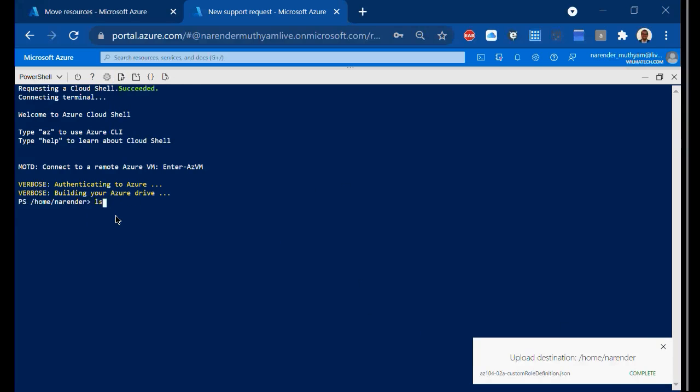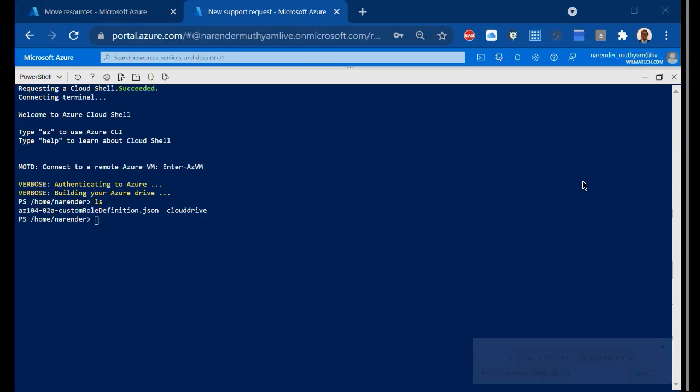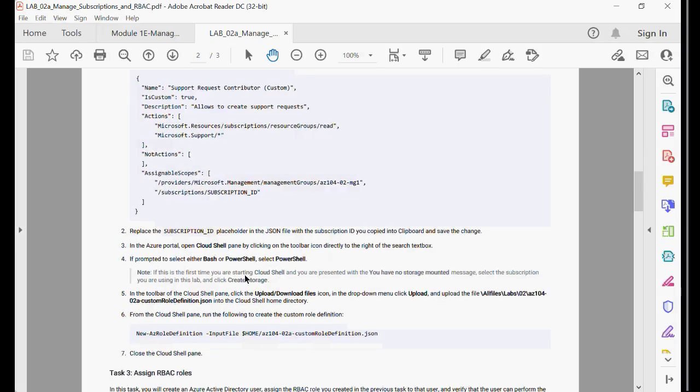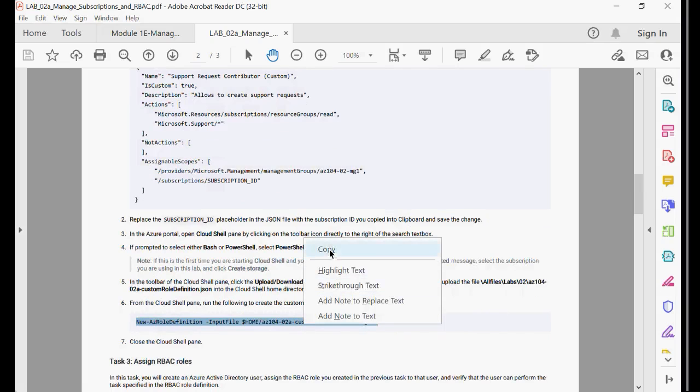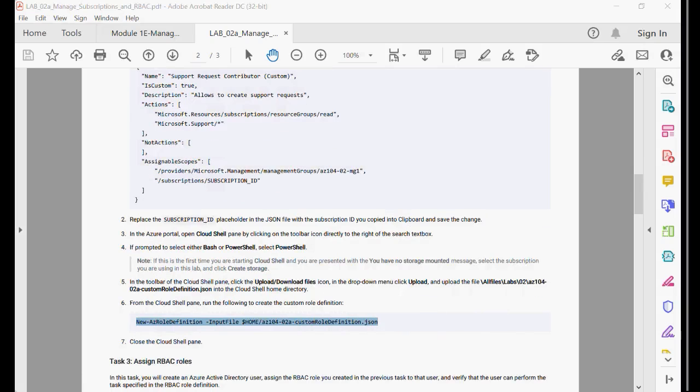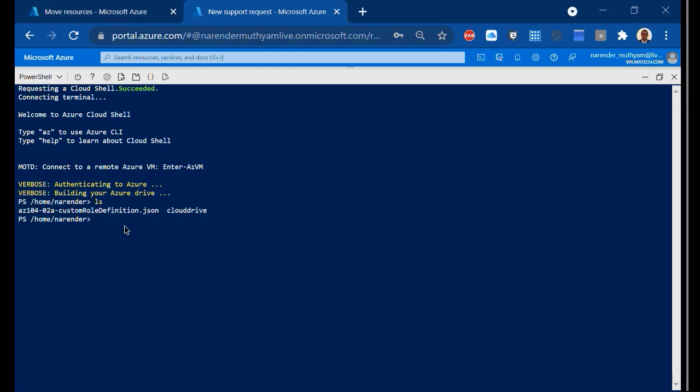And you can say ls, right? And there it will show you the file you have uploaded. And from here, what is your next command? New definition. It's asking you to just run this command. Just copy this one, paste it in your Cloud Shell here and run it. That is what it is saying.